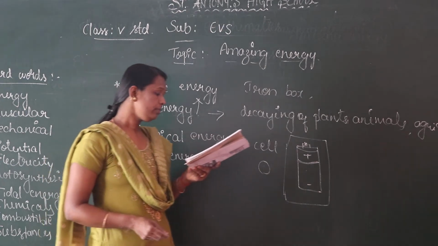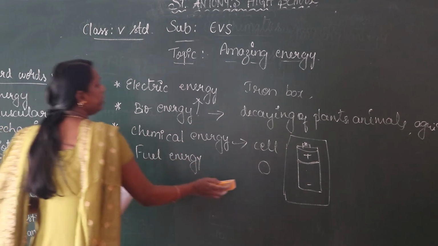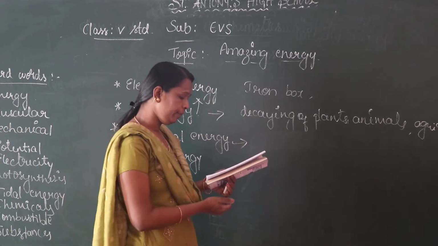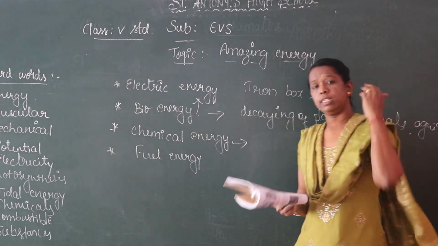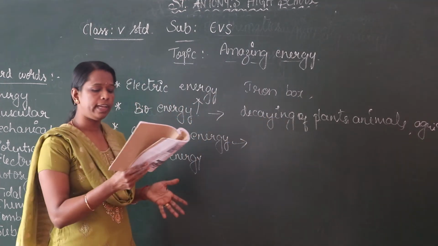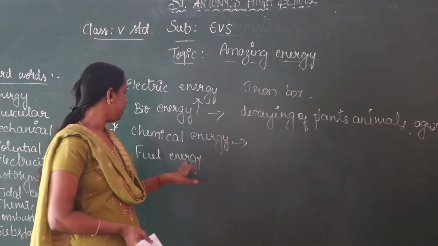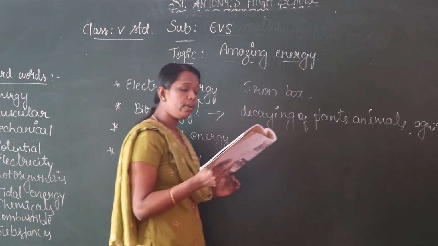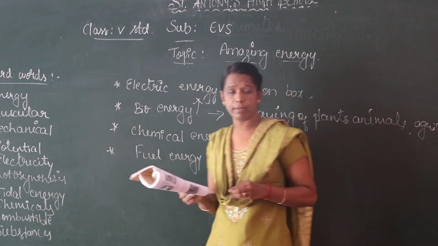Next, fuel energy. Next energy is called fuel energy. So name some of the fuels children. So you know some fuels, petrol or it may be diesel, like that there are petroleum products. One more energy that is available in nature is called fuel energy. So this fuel energy we get from nature. Fuel is a natural source of energy which is combustible.